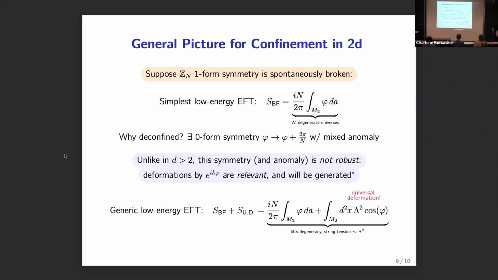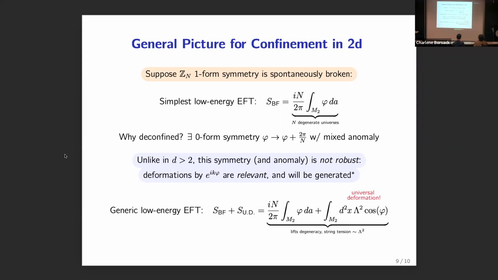However, this is special because unlike in higher dimensions, the symmetry is not robust. And it's precisely because of these universal deformations that are relevant and can be generated in general, barring some other symmetry that might be preventing them from happening. So generically, because these are relevant deformations, we would expect them to be generated in the EFT, and that is going to drive us away from this deconfined endpoint, and we're going to end up with this BF term plus some other contribution from these universal deformations.